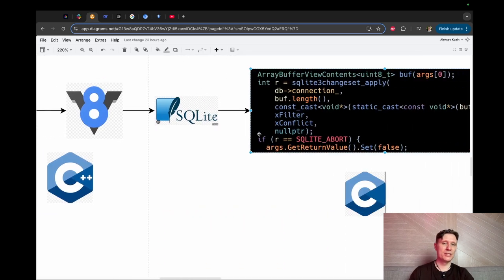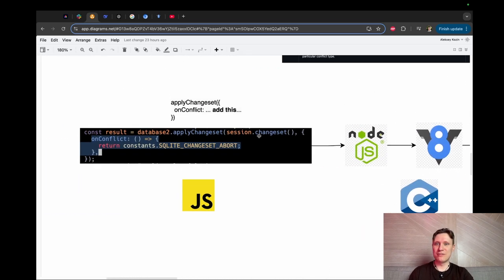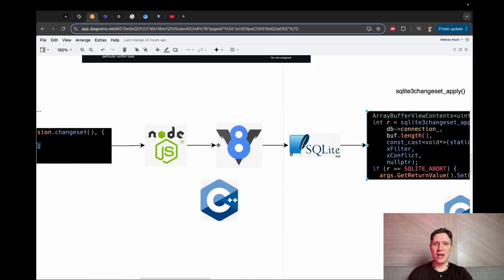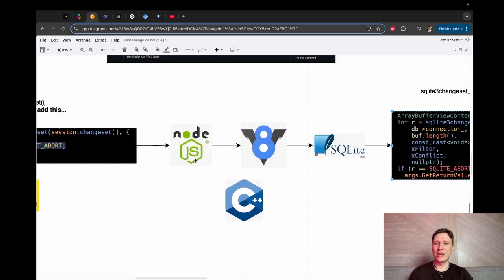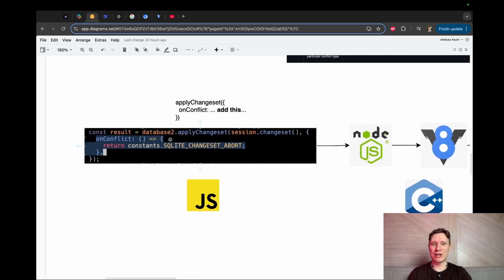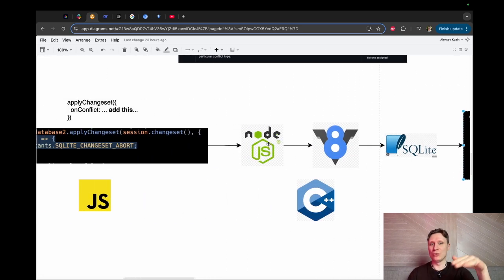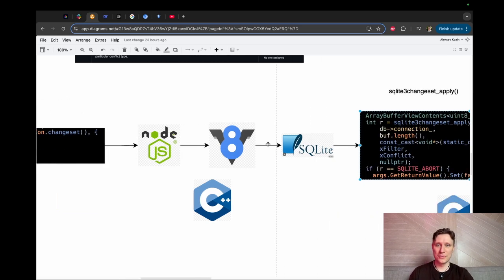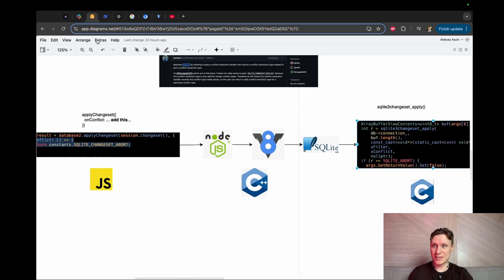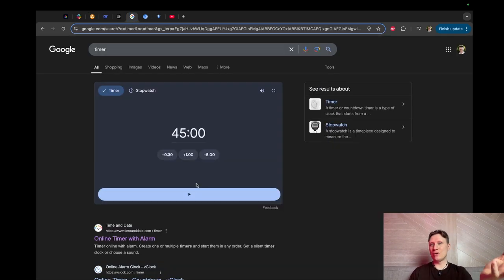So let me onboard you on this issue. It's quite straightforward. We have a JavaScript function and we have a C library, and we want to pass a lambda from JavaScript to the C library. It has multiple layers, a pretty fun feature to work on. So I will give myself, as usual, 45 minutes, and let's begin.